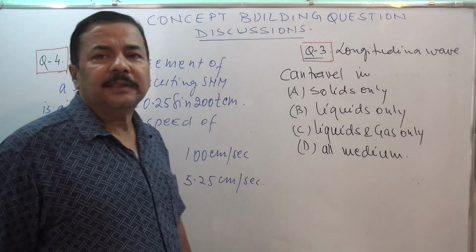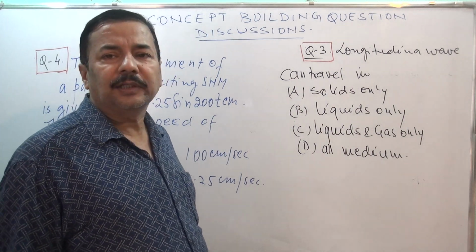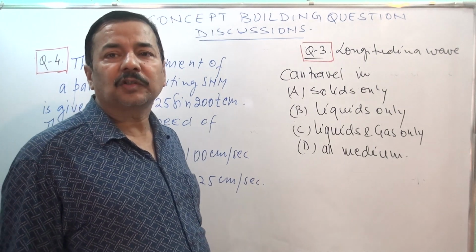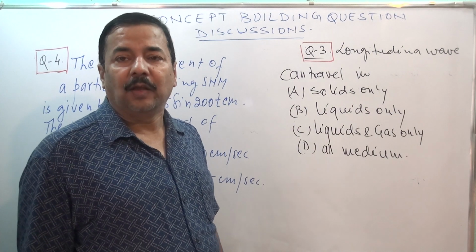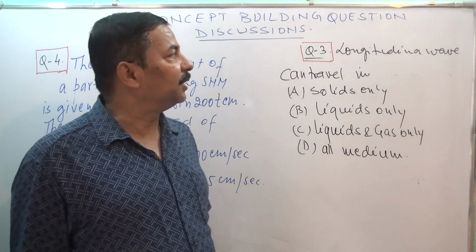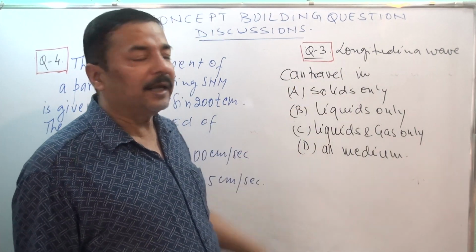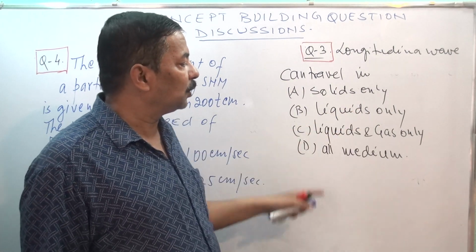We have discussed longitudinal wave and transverse wave. I have told you in the wave section that transverse wave is possible only in solids and at the surface of liquids, whereas longitudinal wave is possible in all the three mediums. Now see question 3. Longitudinal wave can travel in solids only, liquids and gas only, or all medium.